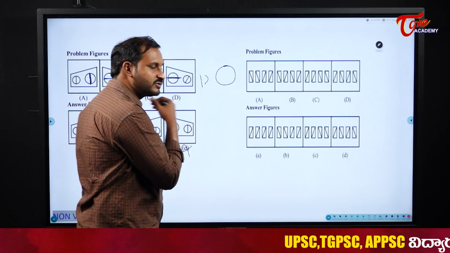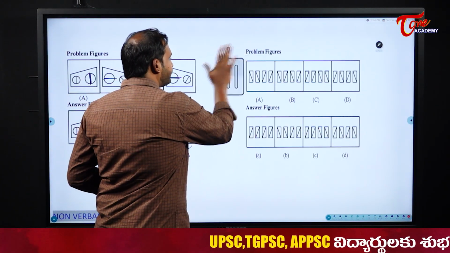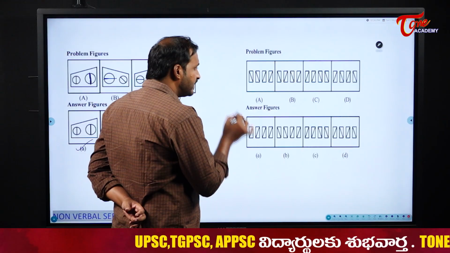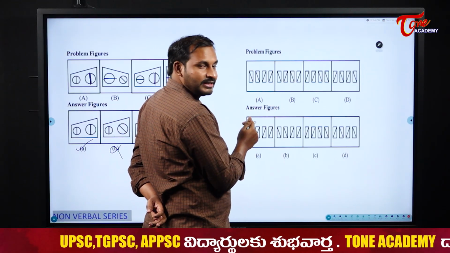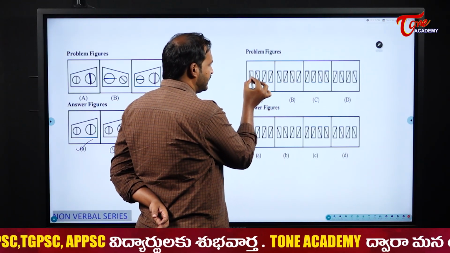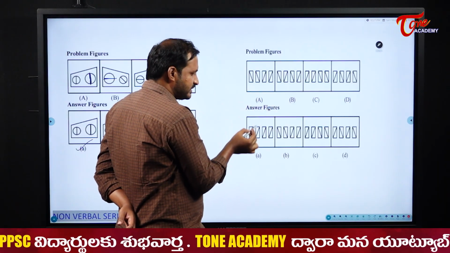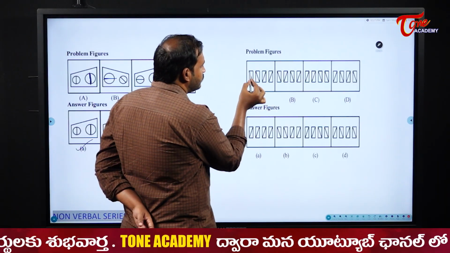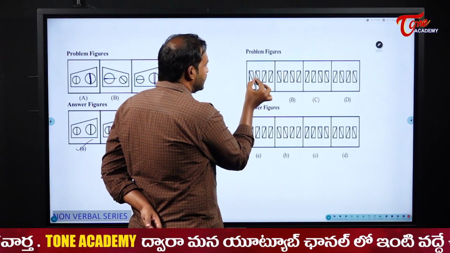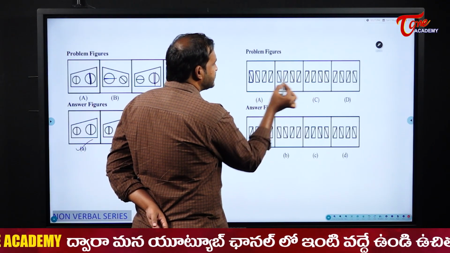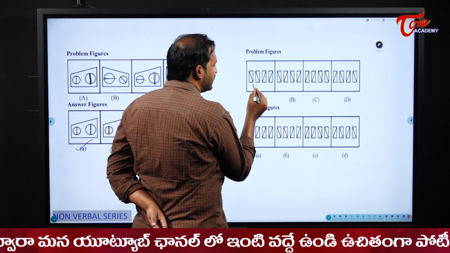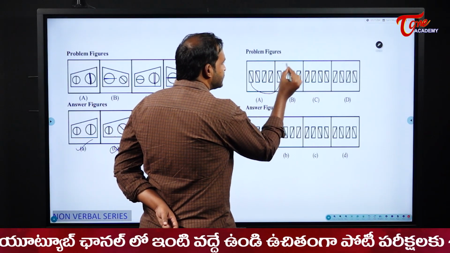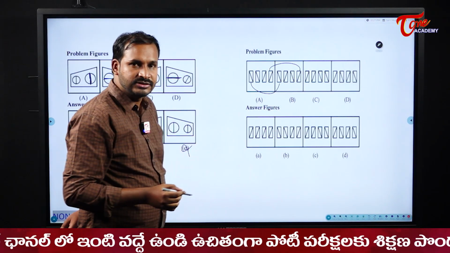Now see this figure, students. What is happening here? Please observe carefully. These are a little bit small in size, but please try to observe carefully. Now here this is one line. The first and last are remaining the same in these two figures. Please observe here. These two are the same, right? Here and here. These two are the same.